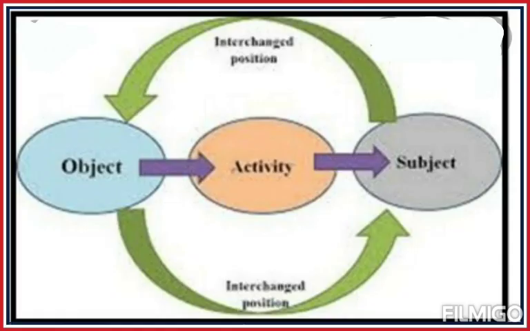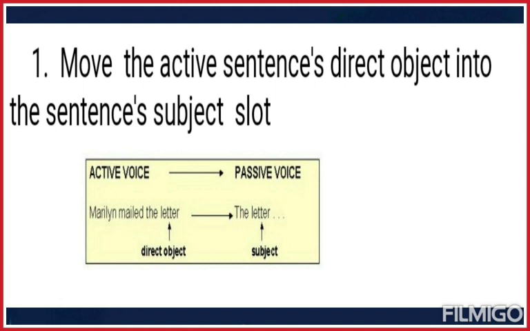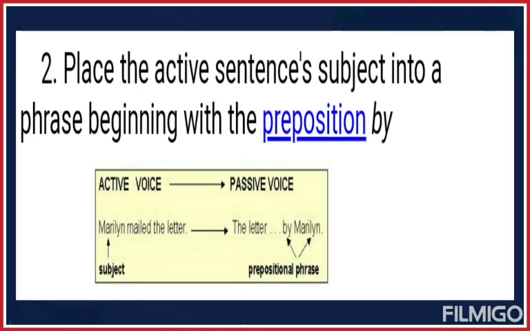Now when we change a sentence from active to passive voice, we'll have to change the subject of the active voice into the object of the passive voice, and the object of the active voice into the subject of the passive voice. Means move the active sentence direct object into the sentence subject. Okay? And then place the active sentence subject into a phrase beginning with the preposition by.